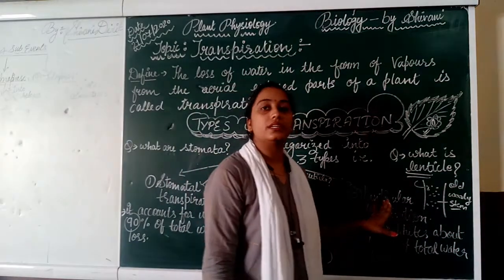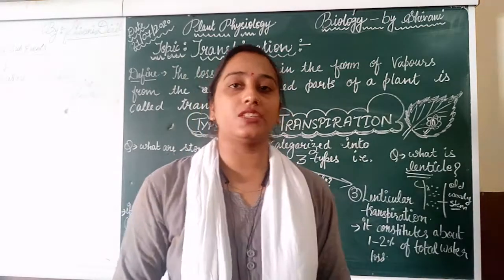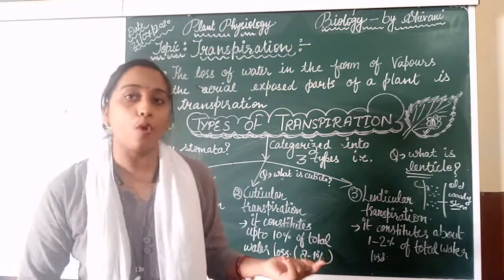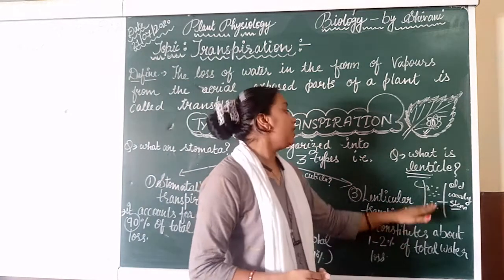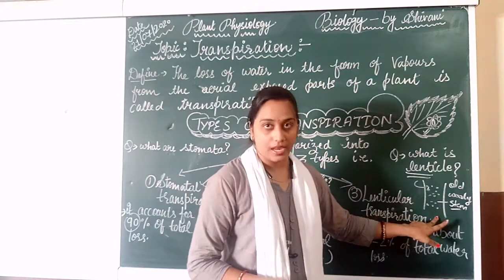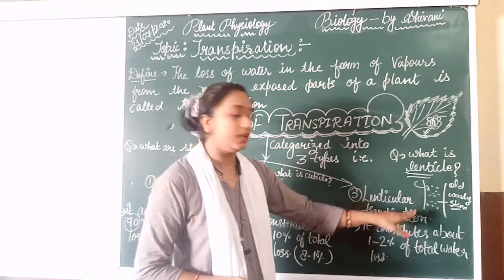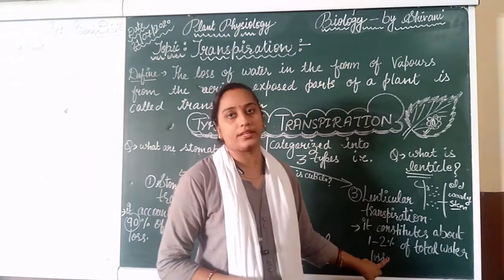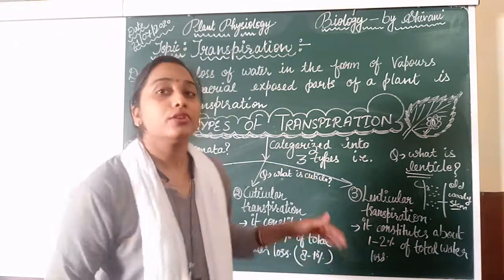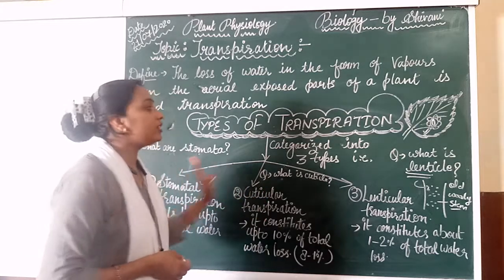Then we have to understand lenticular transpiration. Lenticular transpiration is the loss of water through small pores known as lenticles, which are present in the old woody stems of plants. These old woody stem pores lose only 1 to 2% of the water. That is known as lenticular transpiration. So this is all about the definition of transpiration, its types, and the three structures.